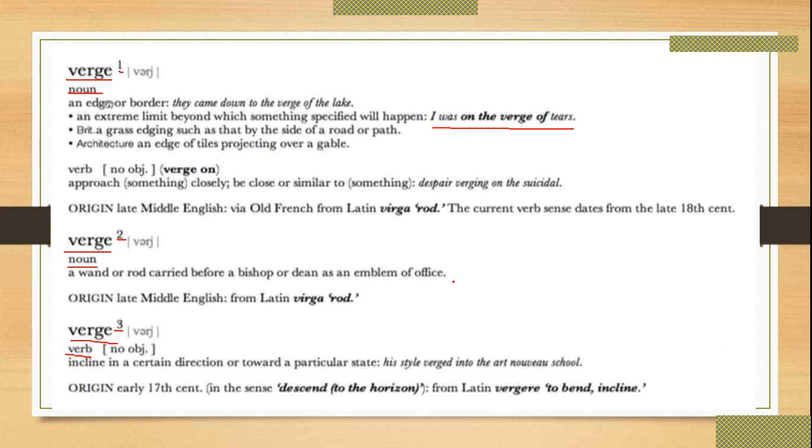And if you use this word verge as a verb, its meaning changes, and it can mean to incline in a certain direction or toward a particular stage. The example is, his child verged into an art school. So we are more focused on the meaning of that particular word. We are not going through the syntax of the sentence.